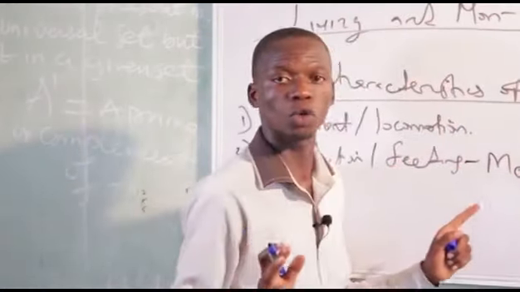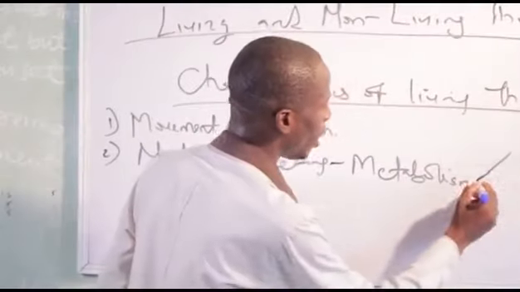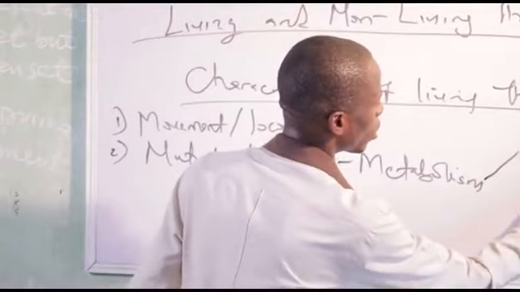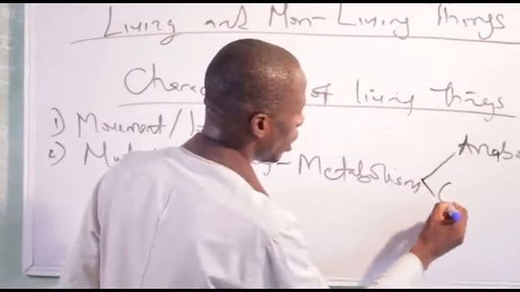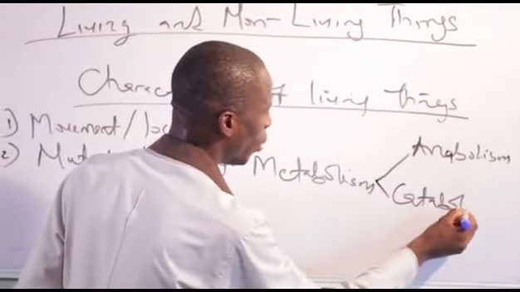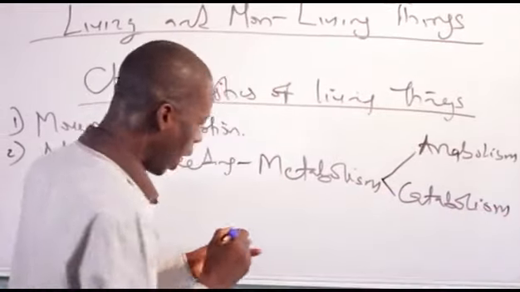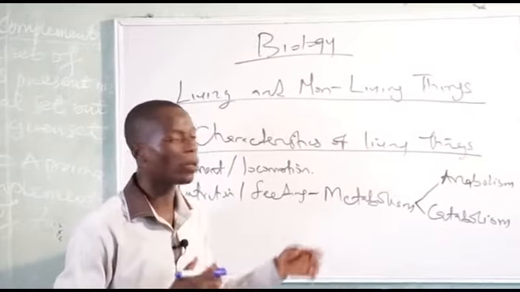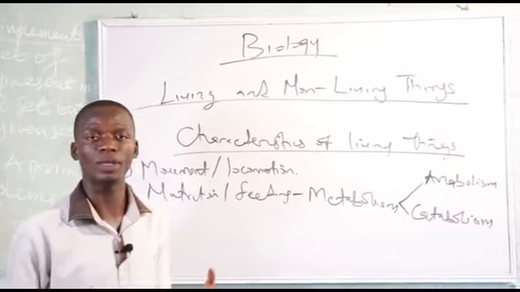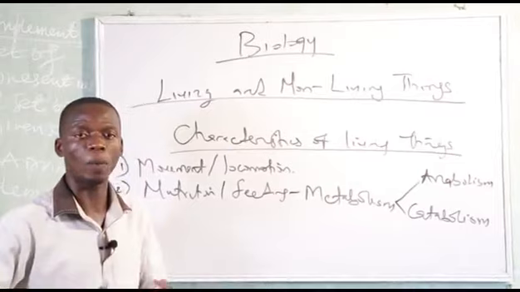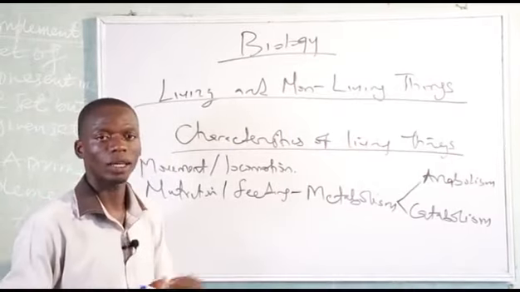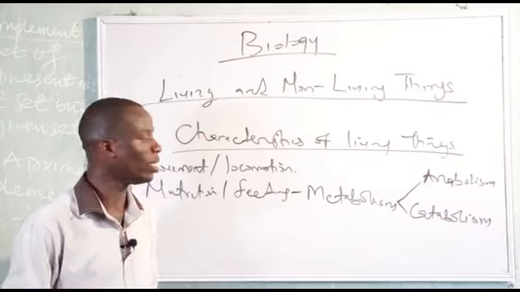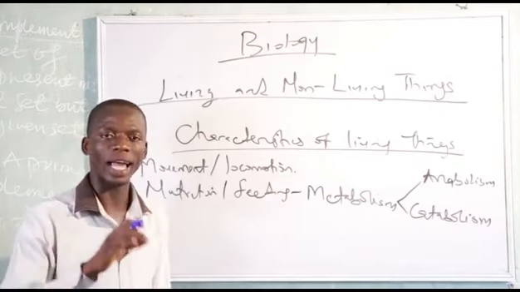And this is divided into two. We have anabolism and catabolism. What is anabolism? Anabolism is the process of building up energy in human being. So when you eat, you are building up energy. Why catabolism? Catabolism is the process of breaking down energy. That is, this is the process of breaking down energy.